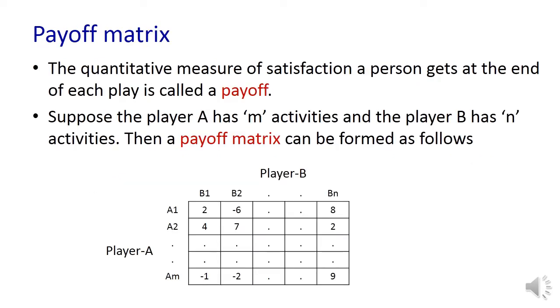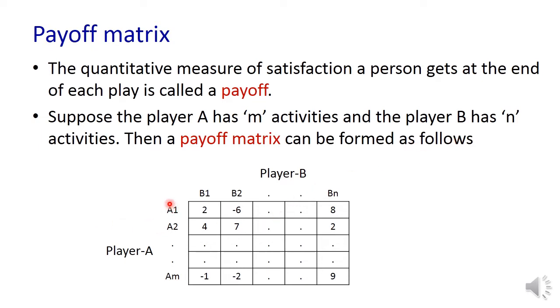Payoff matrix. The quantitative measure of satisfaction a person gets at the end of the play is called the payoff. Payoff for a player A. Let us consider, suppose player A has M activities and player B has N activities. Activities are nothing but the courses of action or strategies. Then the payoff matrix can be formed as follows.